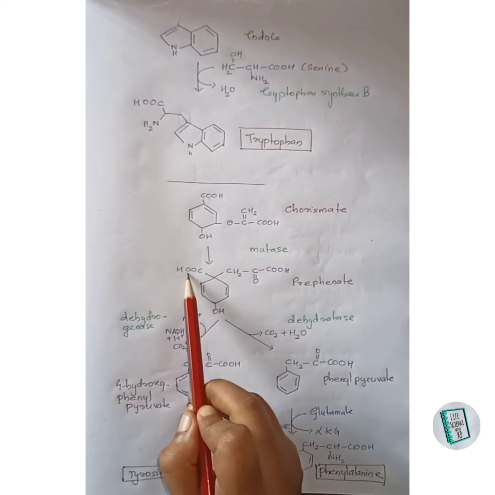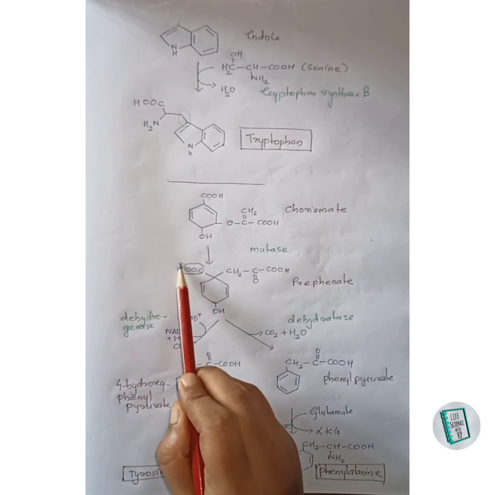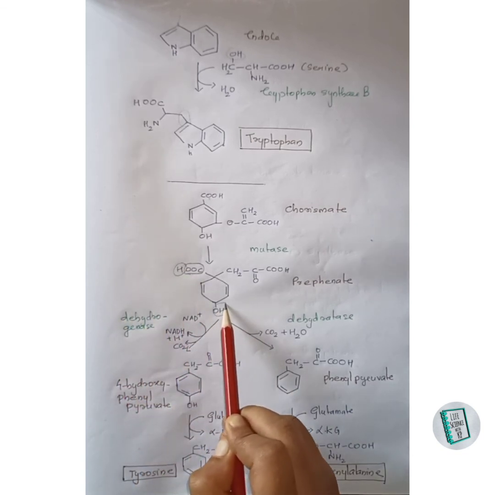Now first of all let's look at the synthesis of phenylalanine from prephenate. So this is the prephenate molecule. It first undergoes decarboxylation and dehydration to form phenylpyruvate. Here first of all CO2 gets removed from here. This is the CO2 removal, and then water molecule is removed from here and from here as H2O, and thus this compound is formed. Phenylpyruvate is formed. This phenylpyruvate then, in presence of transaminase enzyme, forms phenylalanine. That is, this keto group changes to an amino group there and forms this compound here.